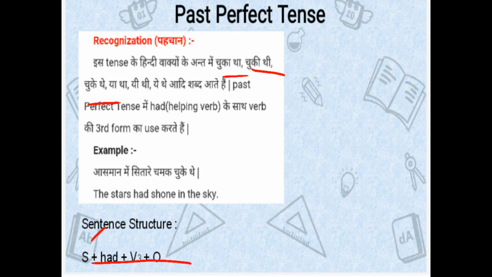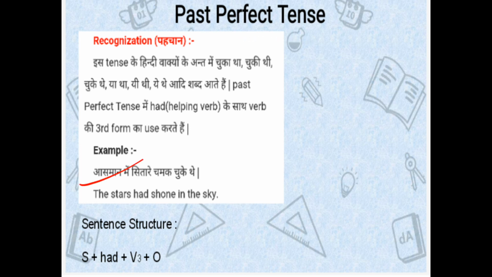Firstly we use subject, then we use had, then we use third form of verb, then we use object. Follow this structure to convert the sentences in English which are in the form of past perfect tense.